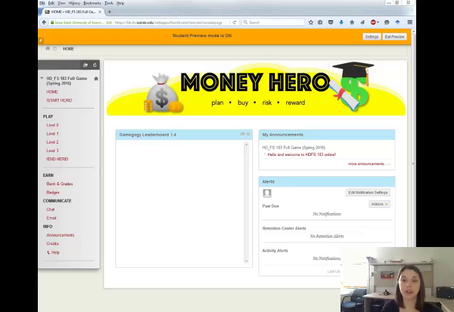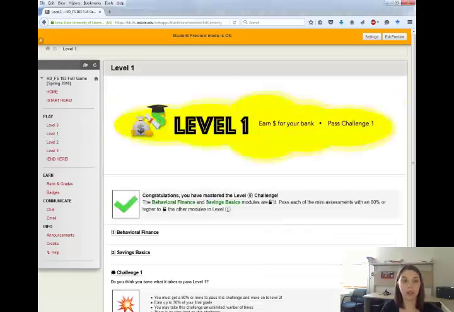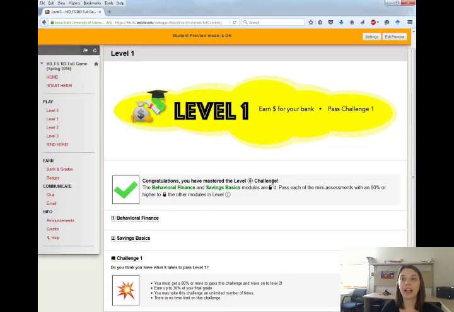The leaderboard function will rely on 10% of your final grade. After that, you can move into your content levels. You start on level 1. They all appear the same, but the content will be different. Each of these levels will have required content units and elective content units, and a challenge. When you first log in, all you will see are the required content units. So for level 1, we have 2 required content units and your challenge.